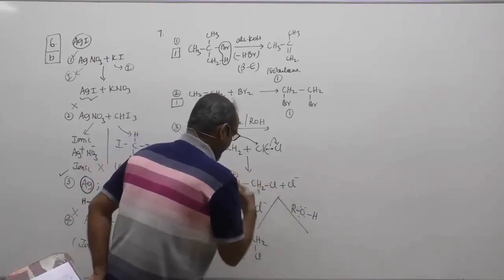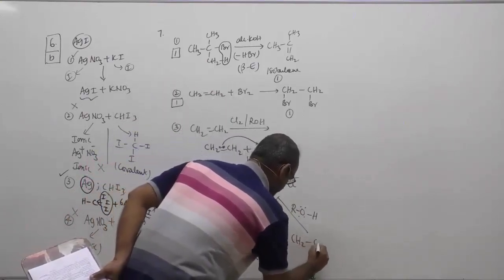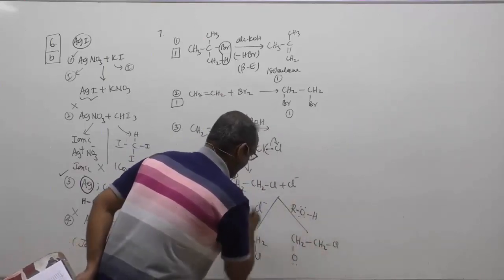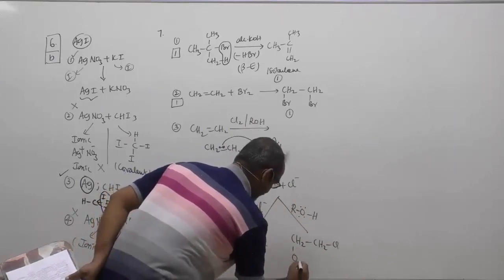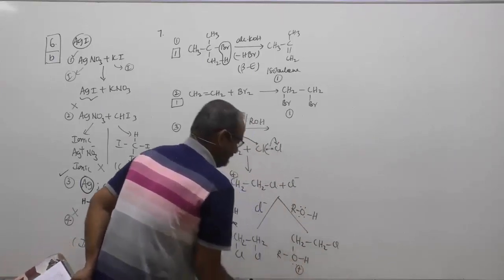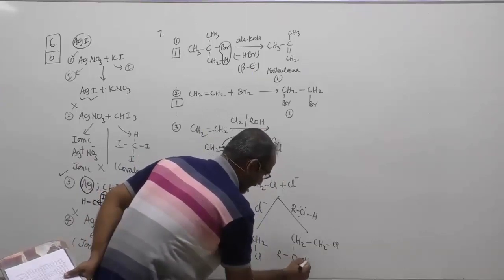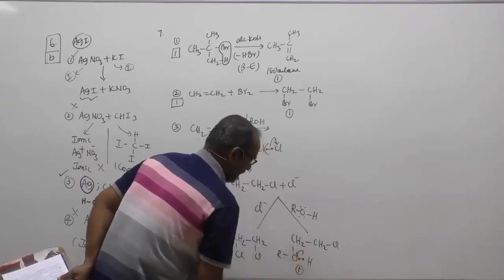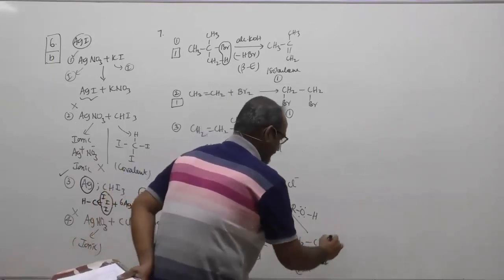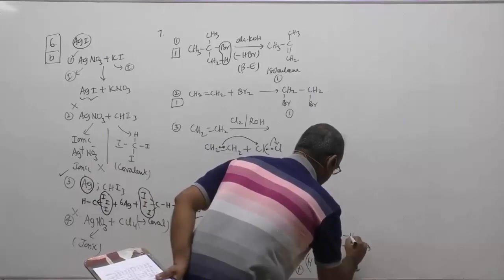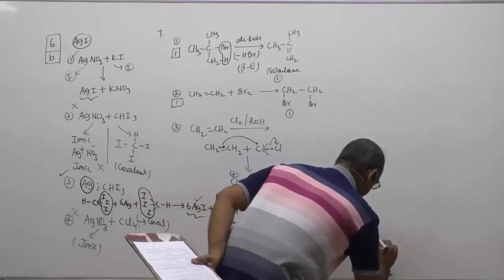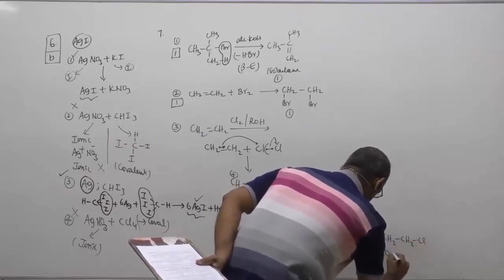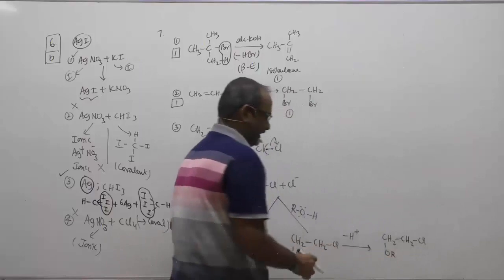When O attacks the carbon, it forms CH2Cl. One lone pair will be given to the C plus center, and therefore your O takes a positive charge, with R and H. Now finally what will happen? Again the good old mechanism: oxygen is more electronegative and therefore O plus is also more electronegative. It will pull the electron from the OH bond and the hydrogen is removed as H plus. You are going to have your CH2Cl, and O, with the corresponding R.